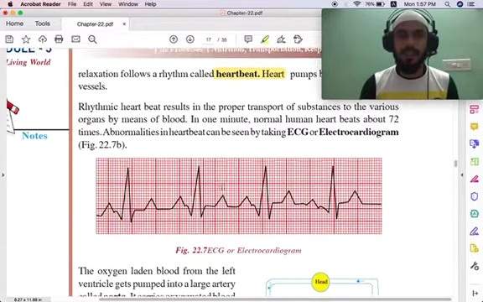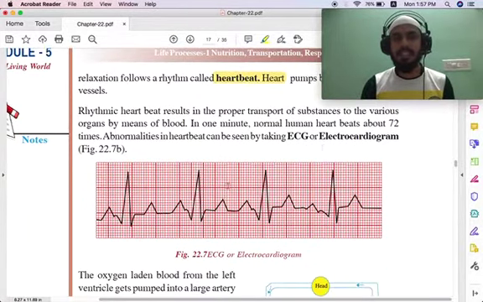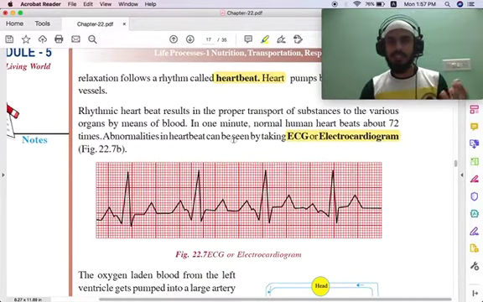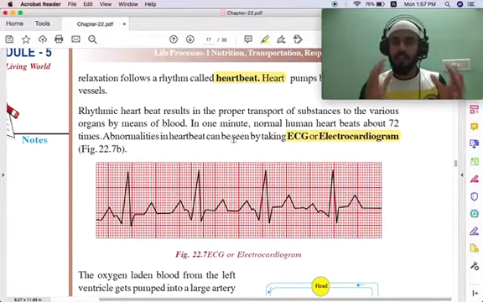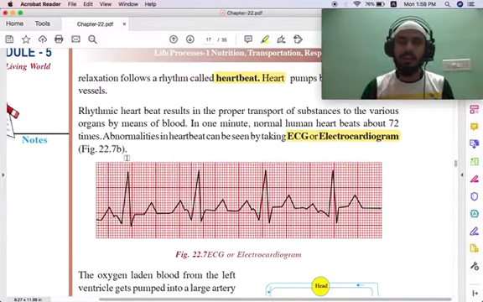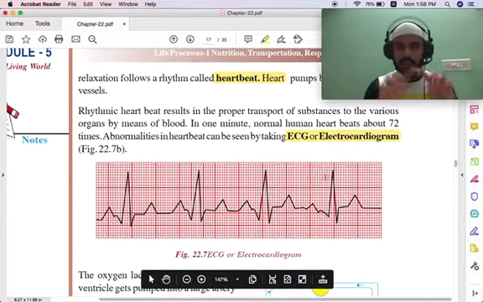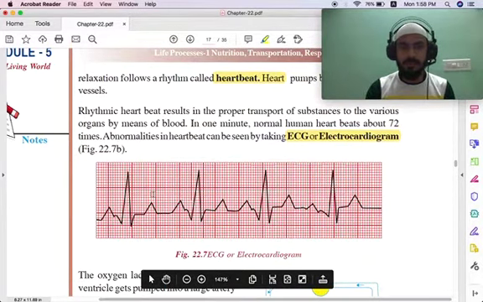Abnormalities in the heart can be seen by taking an ECG. It's called an electrocardiogram. It's a machine. If you have seen it in some videos or in the hospital, the electrocardiogram will be there. It measures the heartbeat pattern, whether it is normal or abnormal. This is how the electrocardiogram screen looks. It shows the beat pattern.